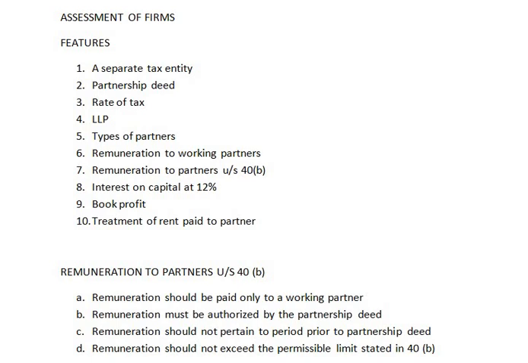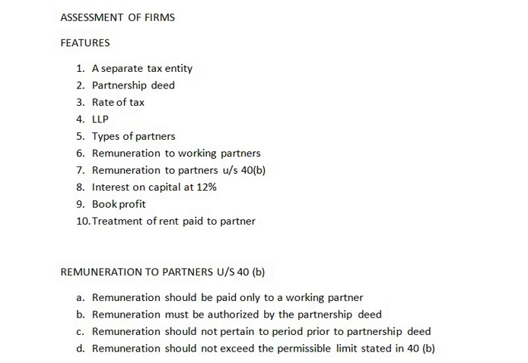Coming to next, types of partners. There are two types of partners, working partner and non-working partner. Working partner means an individual who is actively engaged in conducting the affairs of partnership firm. Non-working partner means one who is not actively engaged in the day-to-day activities or the conduct of affairs of the partnership firm.